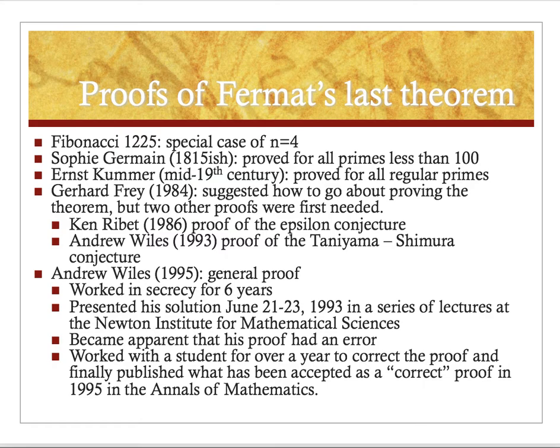Somebody suggested that the Taniyama-Shimura conjecture was the key, because once you had that, it was conjectured that Fermat's Last Theorem would be a piece of cake. So he started working on that.